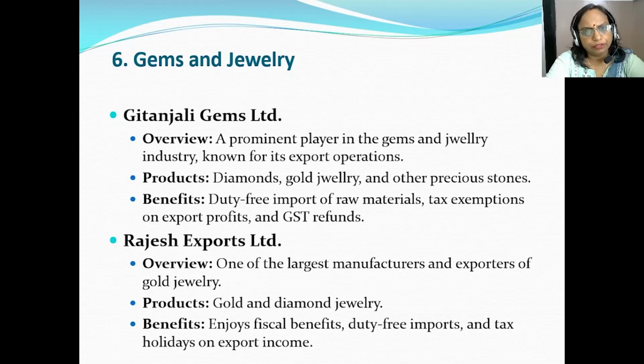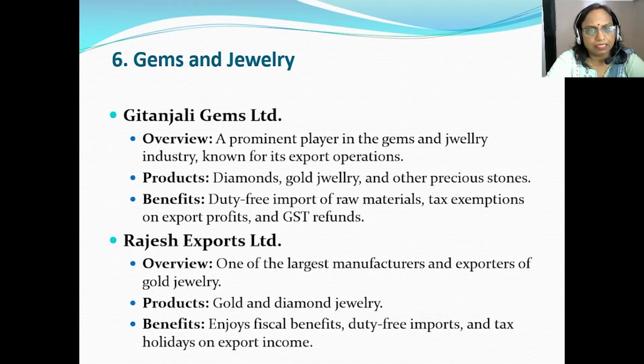Another sector includes gems and jewelry. The major export-oriented units which are enjoying the benefit include Gitanjali Gems Limited and Rajesh Exports Limited. So Gitanjali Gems Limited is a prominent player in the gems and jewelry industry, which is very popularly known for its export operations.